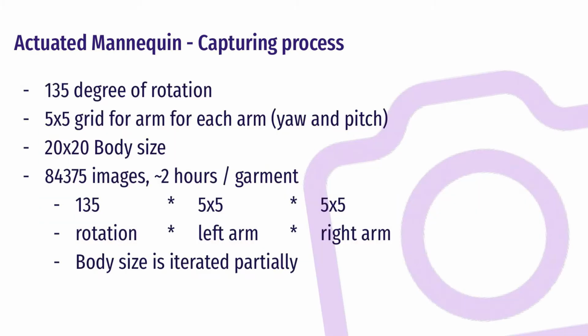For each piece of garment, we rotate the mannequin, change the arm position and body shape, and capture 80,000 images of the garment. This process takes approximately 2 hours, and it is mostly automatic except at the beginning where we have to put the garment onto the robot.